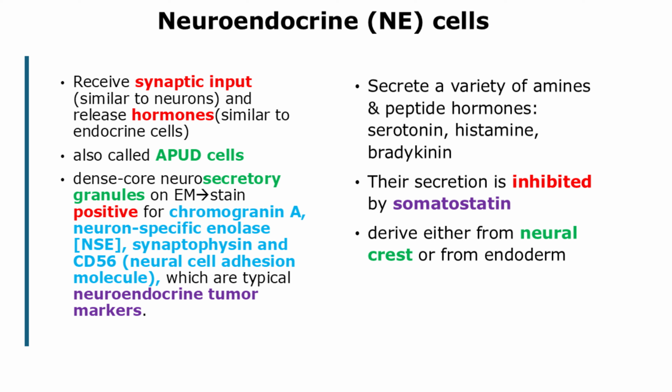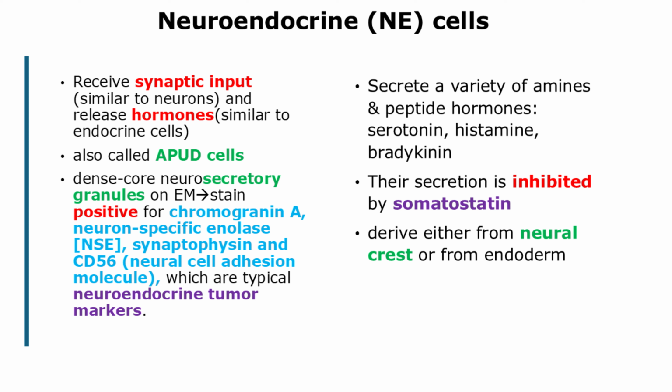Now let's discuss neuroendocrine cells. Neuroendocrine cells are specialized cells that combine features of both neurons and endocrine cells. Neurons communicate with each other via synapse. An endocrine cell is one that receives chemical signals from the blood and releases hormones in response to the chemical signal. Neuroendocrine cells are activated like neurons since they receive synaptic input from neurons, but they respond like endocrine cells by releasing hormones and biogenic amines into the bloodstream.